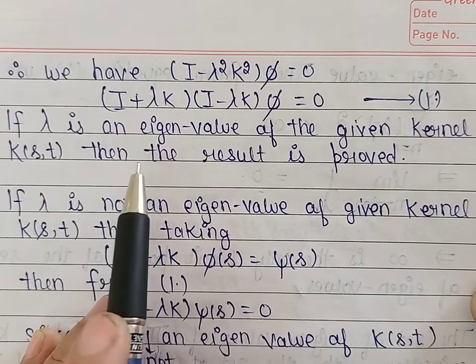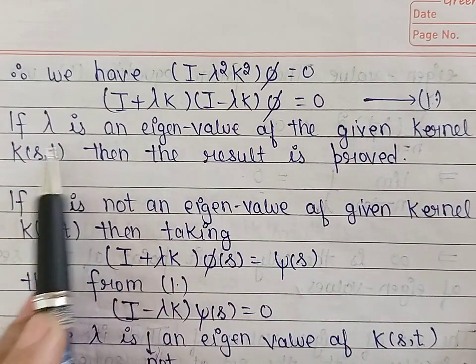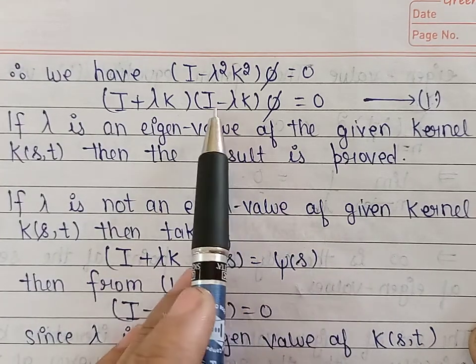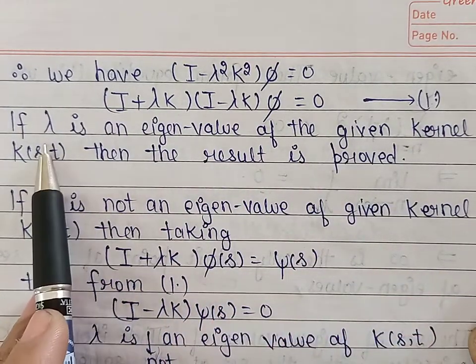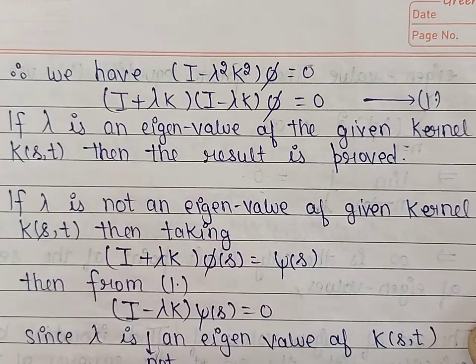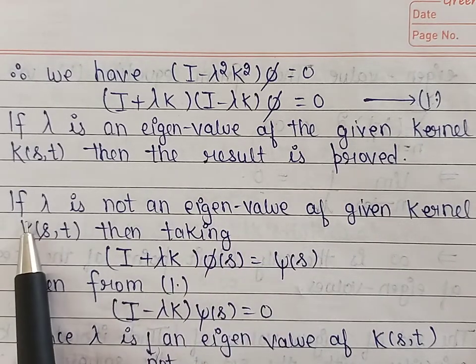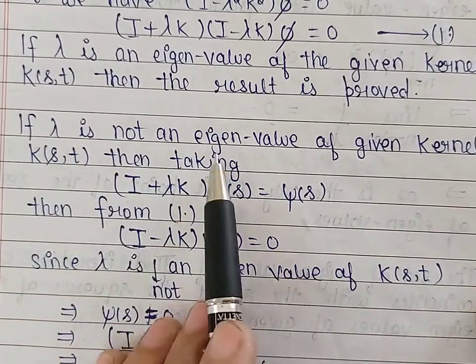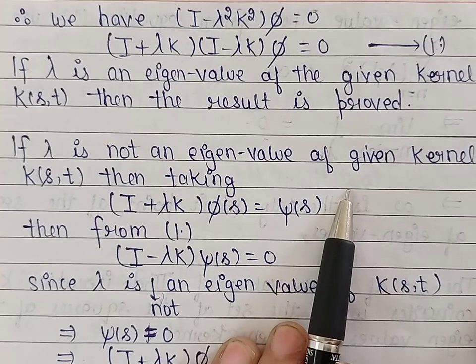If lambda is an eigenvalue of the given kernel k(s,t), then we have I minus lambda k equal to 0. If this quantity is 0, that proves that lambda is an eigenvalue of the given kernel. So in that case we have nothing to prove; the result is proved trivially. So let us take the second case. If lambda is not an eigenvalue of the given kernel, in that case I minus lambda k will not be equal to 0.